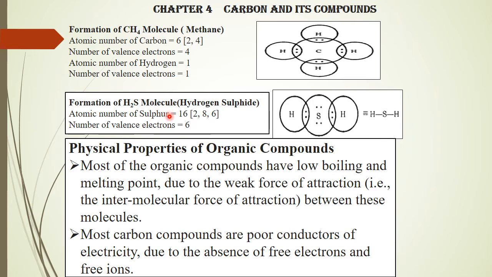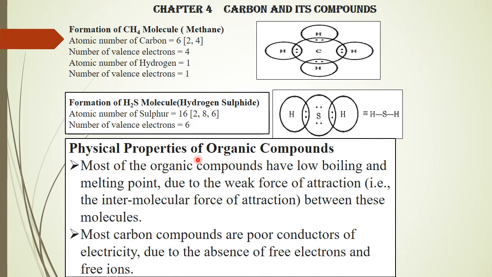Then hydrogen sulfide, another one. Here also each hydrogen has 1 electron. The atomic number of sulfur is 16, 2, 8, 6. The valence electron is 6, so it needs 2 electrons, 1 electron from each hydrogen. They are sharing. So now sulfur has 2, 4, 6 and 8. Each hydrogen shares 1 electron, so it is a single covalent bond. In hydrogen sulfide, sulfur shares 1 electron with this hydrogen and 1 electron with this hydrogen.